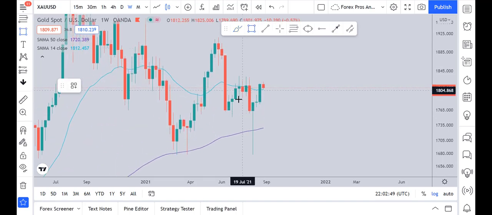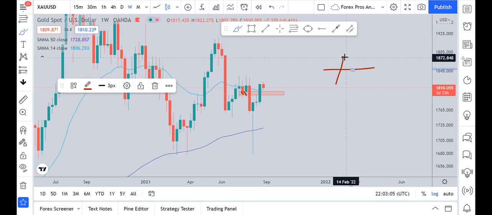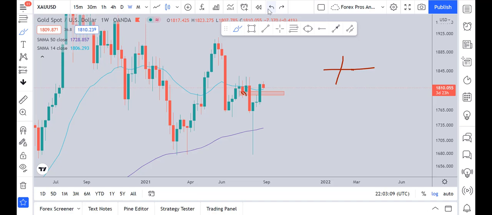Moving down to the weekly time frame, things are very simple. Why? Because this was a basic area of resistance, which has now been broken, and the market is moving in the upward direction. The basic trend of every pair is that whenever a resistance is broken, it turns into a support. So the market again tests the support and then continues its movement towards the upside. Sometimes the market does not respect this motion, so we have to take other things into consideration as well.